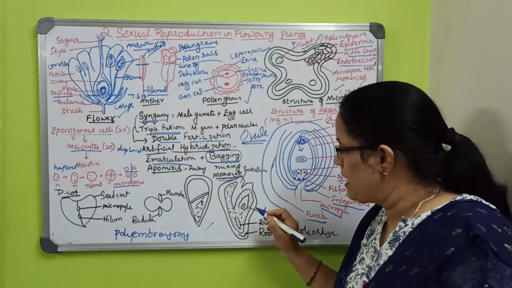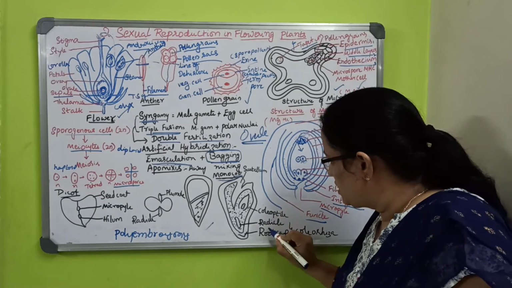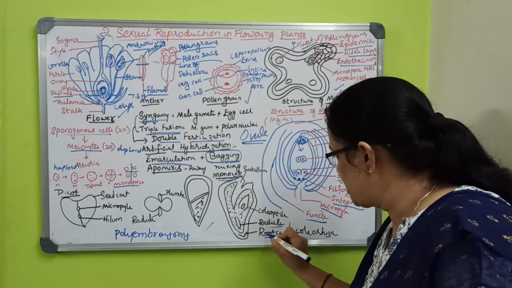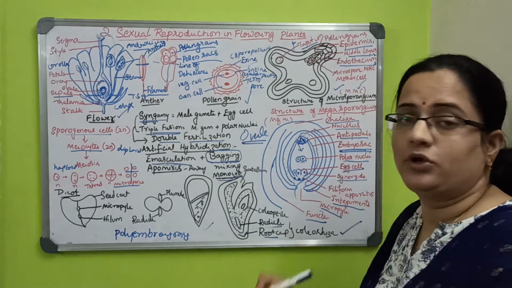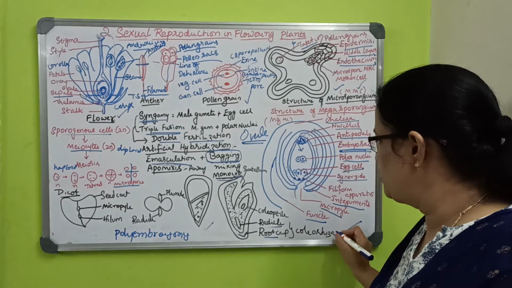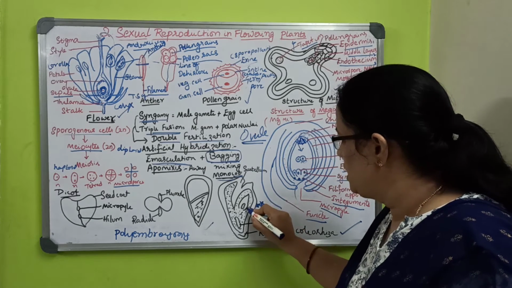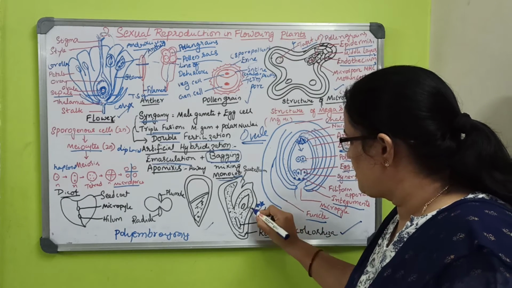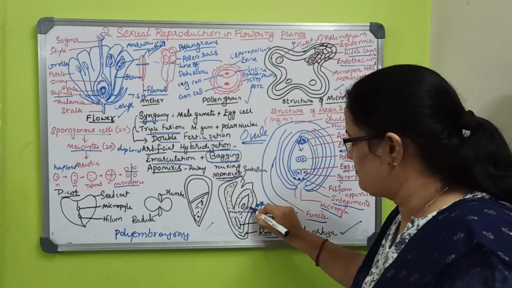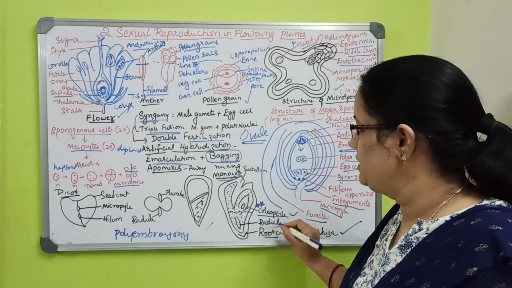So monocot will have the scutellum, and the down part will be the radicle and root cap. Both together are called coleorhiza. Including the radicle and root cap, it is called coleorhiza. This is an important part, you can put a double star for this. The scutellum will be here, then the upper part. The structure of the upper part of the monocot seed is called coleoptile. What is coleorhiza? What is coleoptile? Here you have to learn.